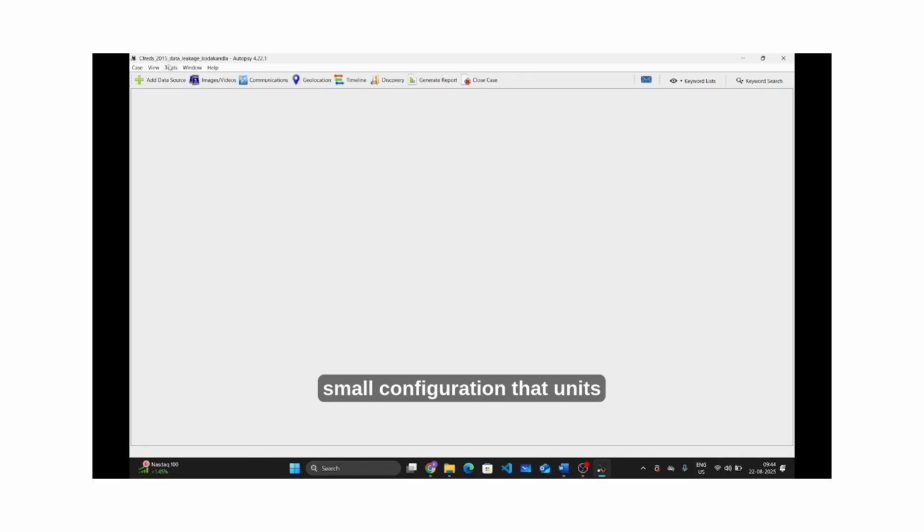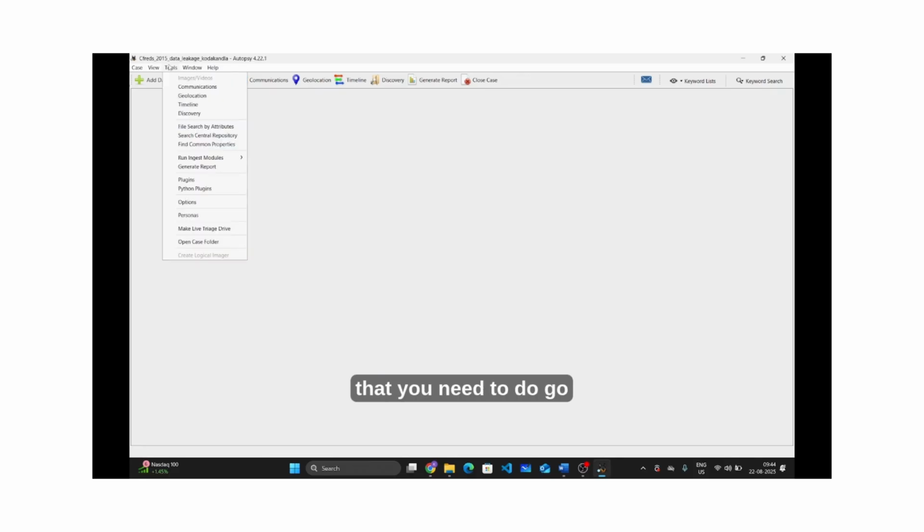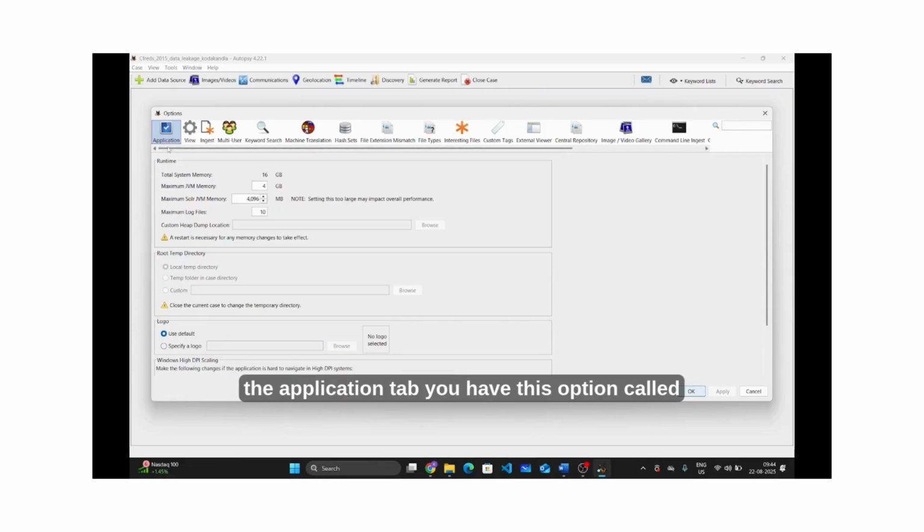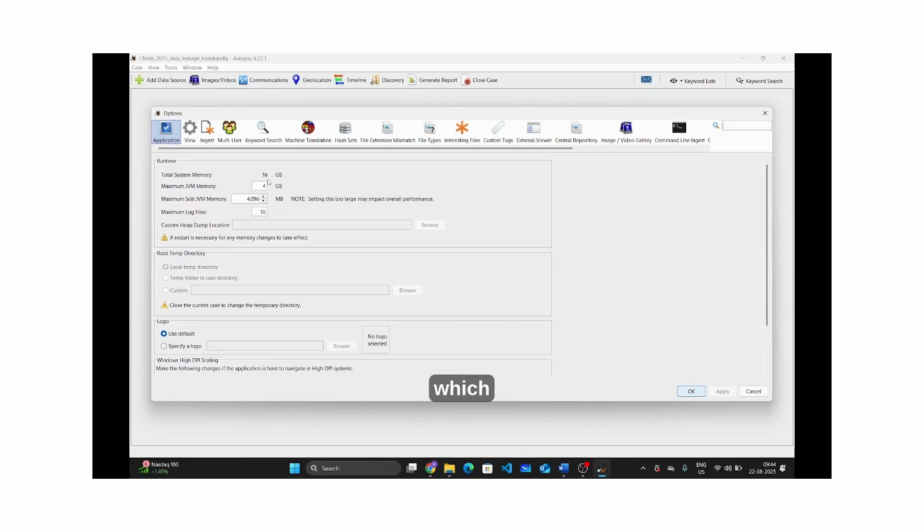So there is a small configuration that you need to do. Go to tools and then to options, and in the application tab you have this option called runtime, which basically allots the RAM needed to the Autopsy toolkit.